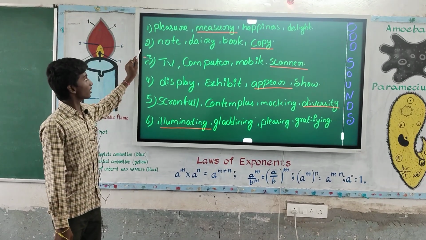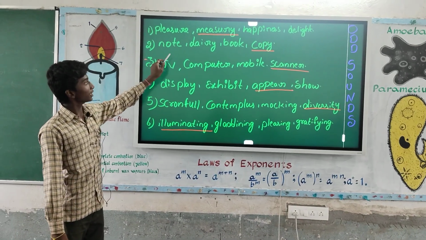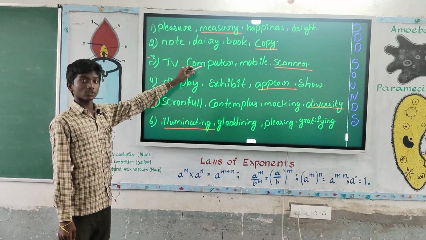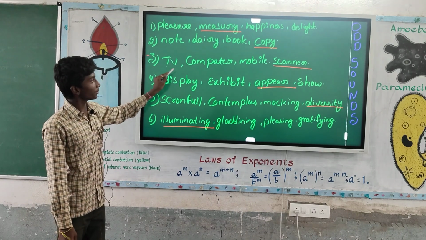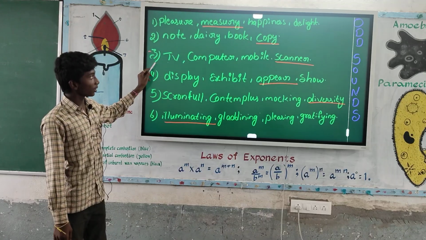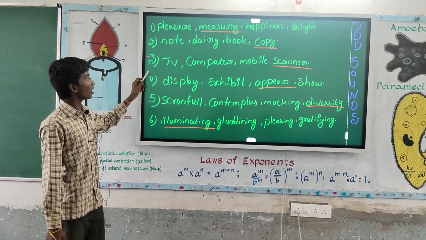In the second line there are 4 words. Note, diary, book, copy. Among them note, diary, book are the same category, but copy is a different one. So here the odd one is copy. In the third line there are 4 words. TV, computer, mobile, scanner. Among them TV, computer, mobile are the same category, but scanner is a different one. So here the odd one is scanner.